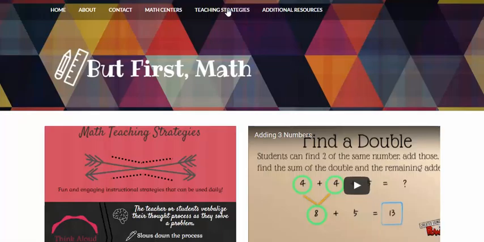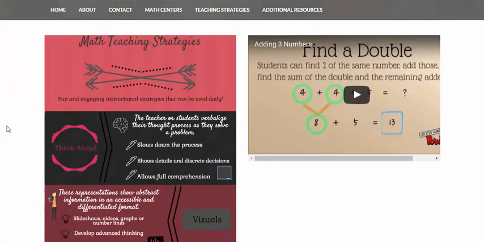Alright, so in the teaching strategies, you'll find two different things that I've created here to show math strategies. On the left is an infographic about just some general topics that you can use for math, and really you can use them for any teaching kind of class. They work well for lots of different learners, and I think it would be good to use a combination of all of these throughout your teaching time with the students so that they get kind of differentiated instruction and they see different ways of learning things. So it's beneficial for them too.